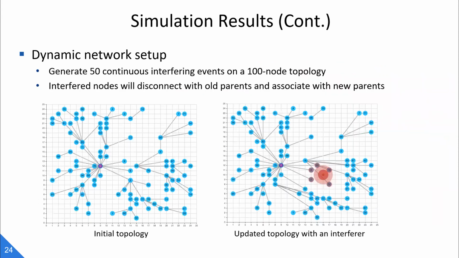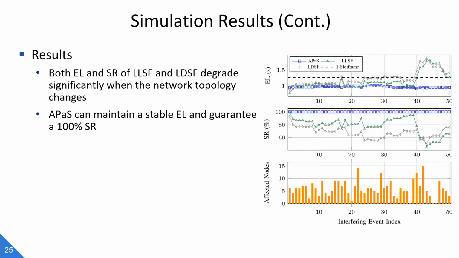And in the dynamic scenario, we generate 50 continuous interference events on a 100-node topology, and the interfered nodes will disconnect from their parents and associate with new parents. It can be observed that the end-to-end latency and the success ratio of both LSF and LDSF are significantly affected by each dynamic topology change event, while the performance of APaS is relatively stable and guarantees a 100% success ratio.